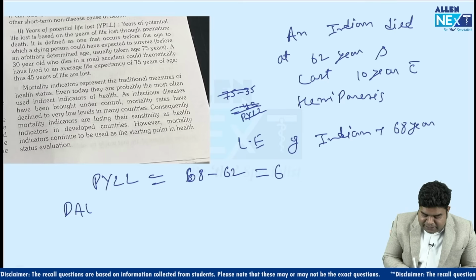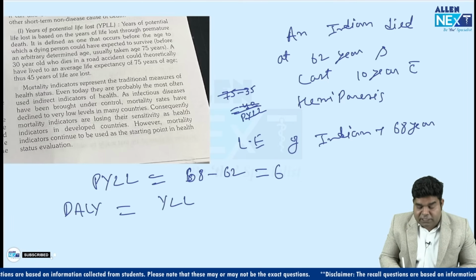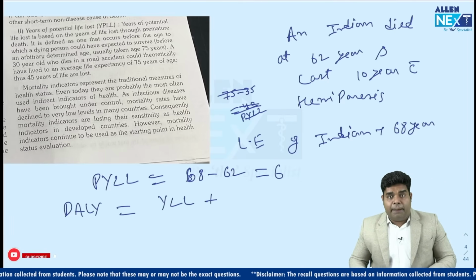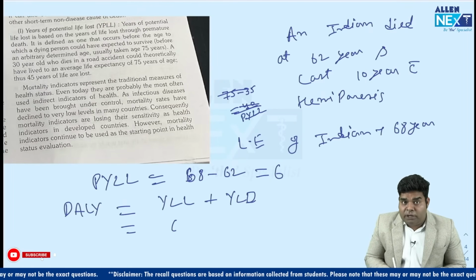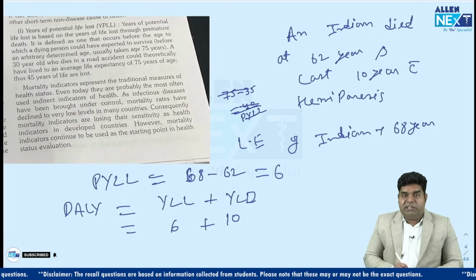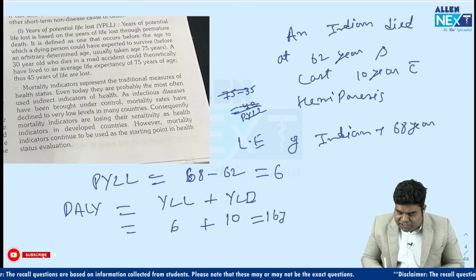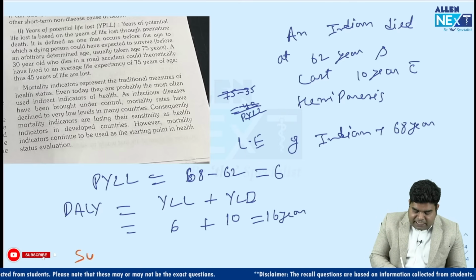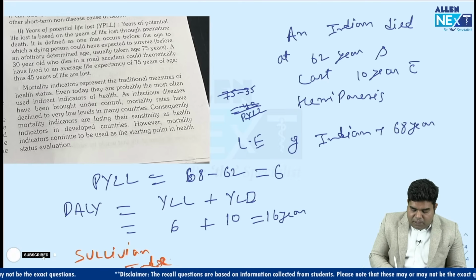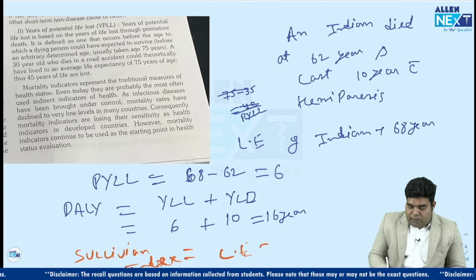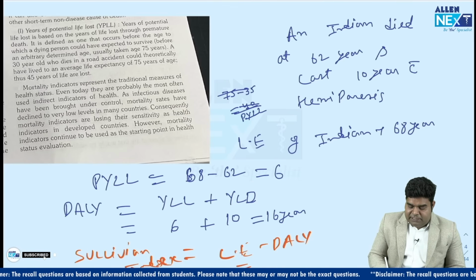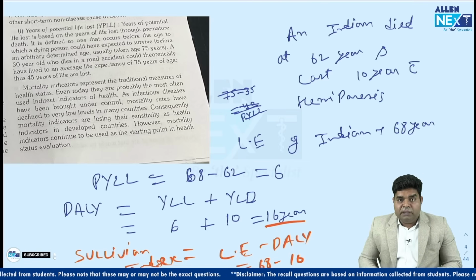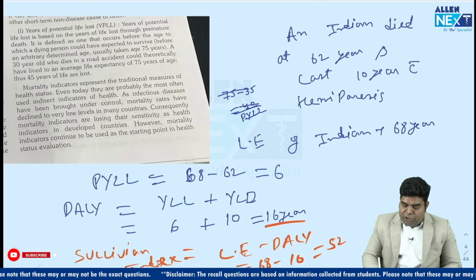What is the DALY in this case? Year of life lost plus year lived with disability. So he lost 6 years and he lived 10 years with hemiparesis. So total DALY will be 16 years. Now, what is the Sullivan index for this person? As I said, Sullivan index is life expectancy minus DALY. So life expectancy here is 68 years and DALY is 16, which we calculated above. So that means Sullivan index will come out 52 years.